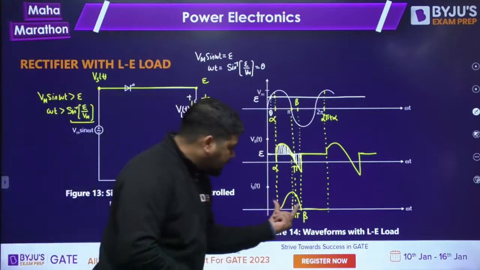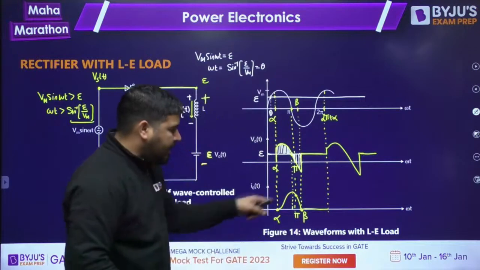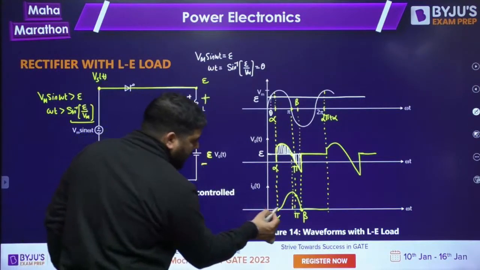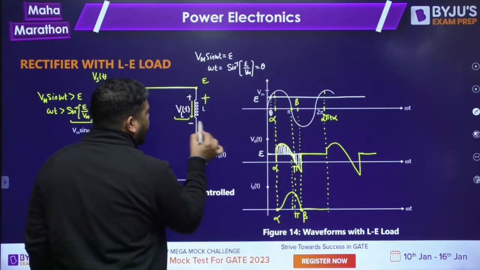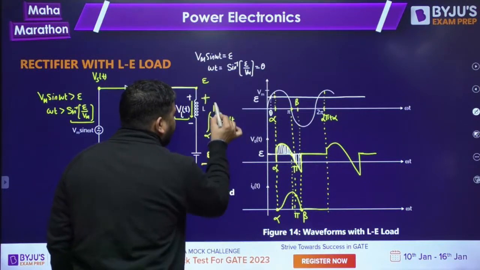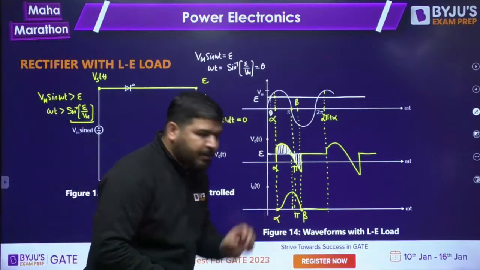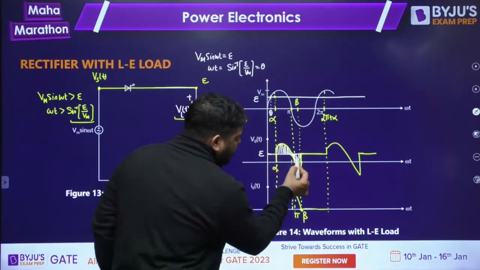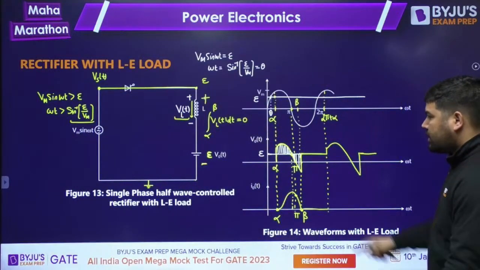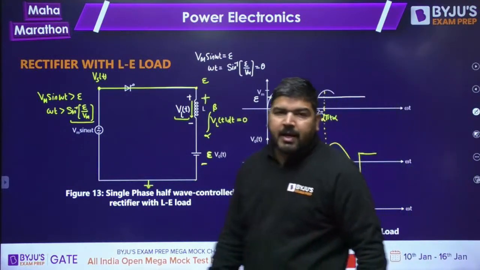And you can see that during this interval alpha to pi, since the current is repeating the value, current will come to the same value. At alpha it was 0, at beta it is 0 again. So you can see that from alpha to beta, the area of VL dt will be 0. Why? Because the current is repeating. So whatever this positive area is, the same will be the negative area, because this white color wave shape is for VL. This white color I have shown for VL.